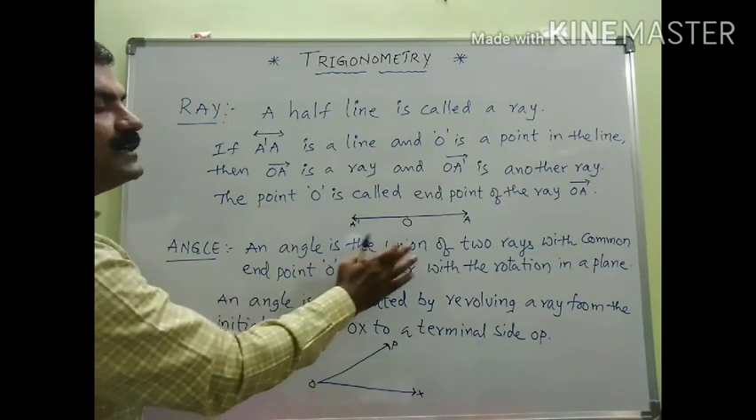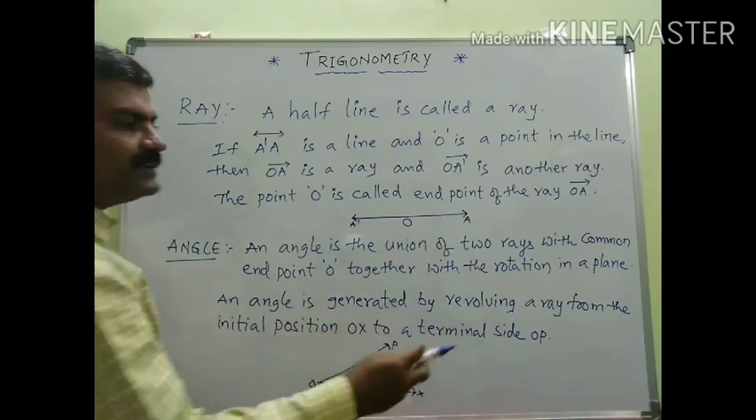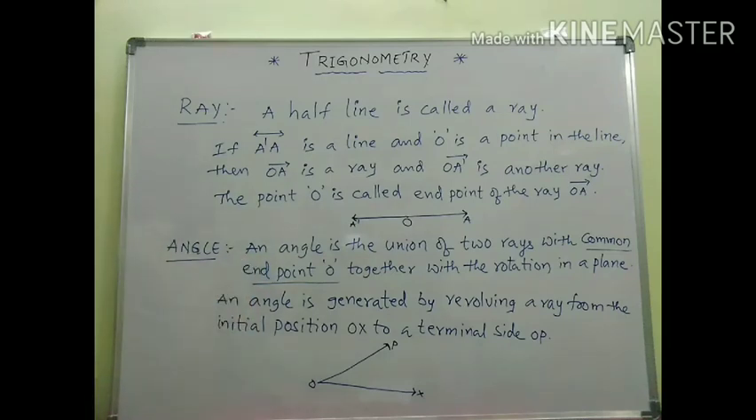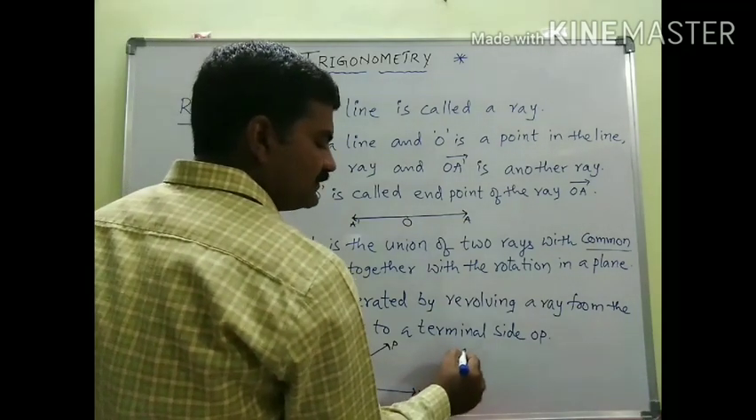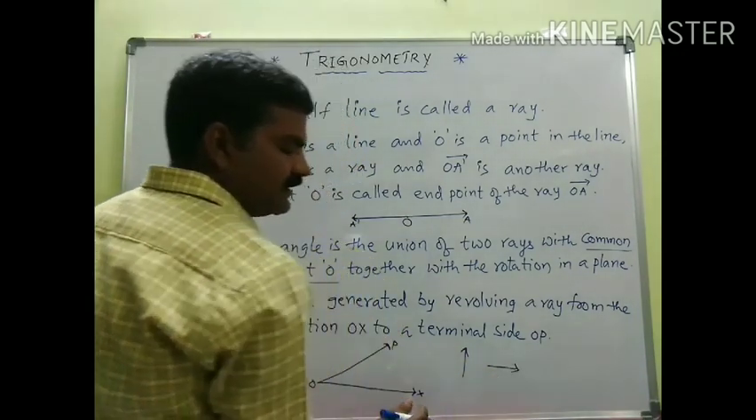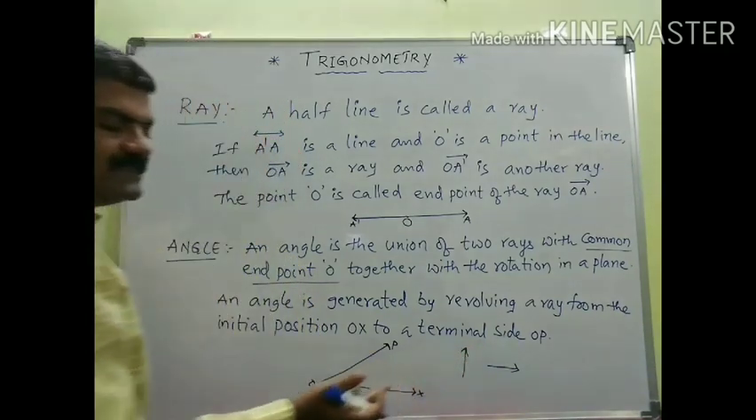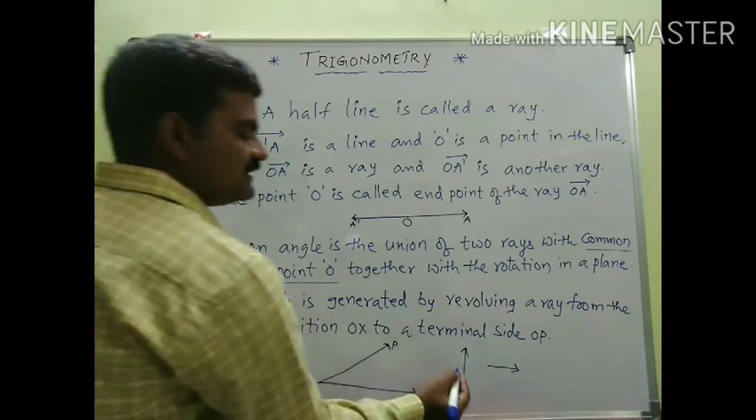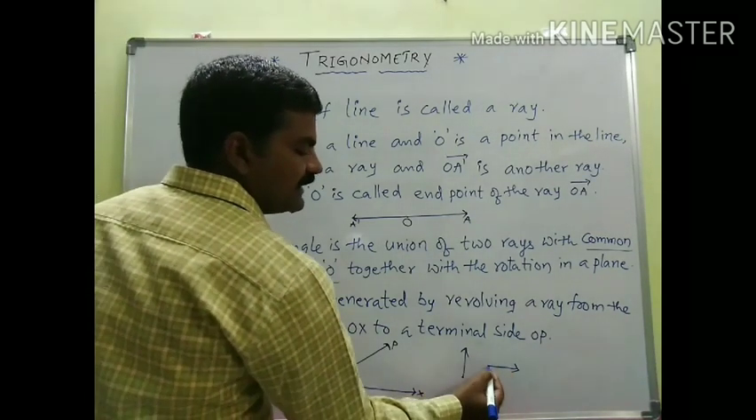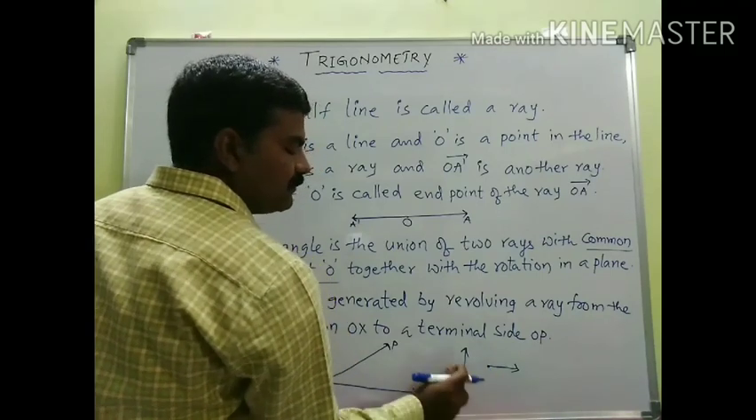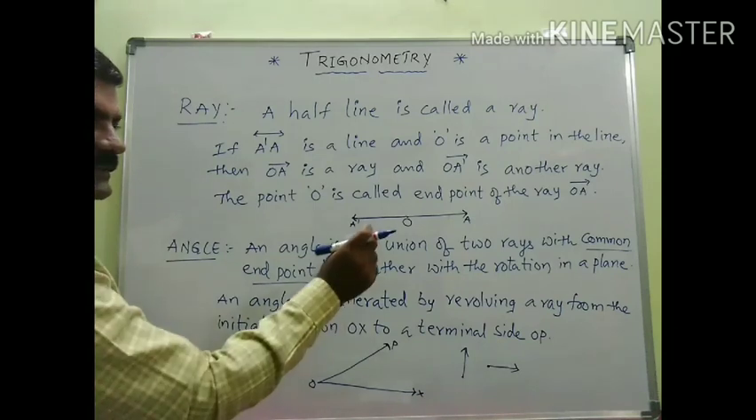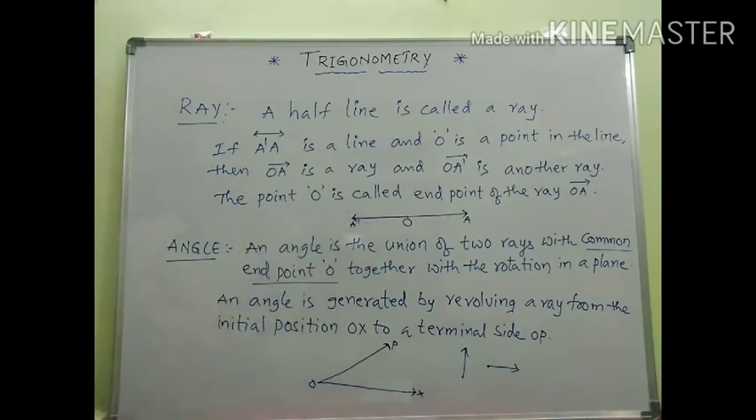An angle is the union of two rays with common end point O together with the rotation in a plane, isn't it? See, for example, this is one ray and this is one more ray. Now, is the area between these considered an angle? No. Why? Because, of course, it has its own end point. Even the second ray also has its own end point, but both do not have a common end point. That is why this point is very, very important and you need to remember.